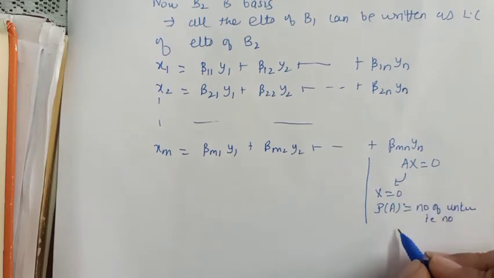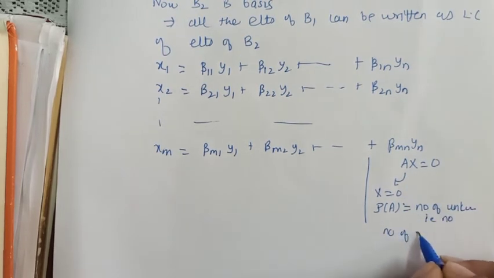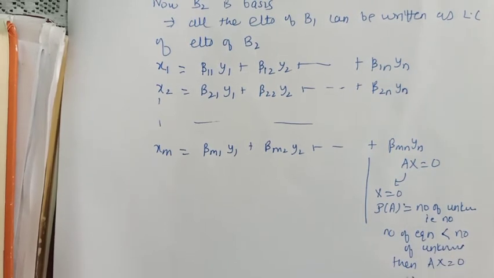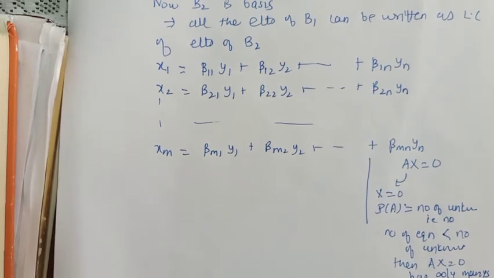Now whenever the number of equations is less than the number of unknowns, then this system always has infinitely many solutions, or in other words, it will have a non-zero solution.